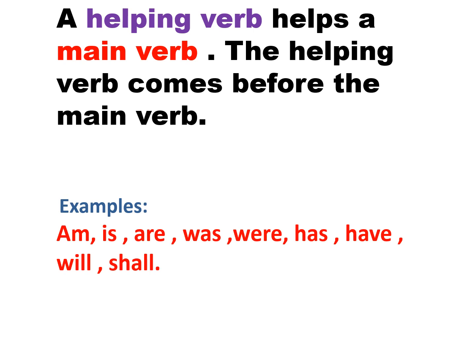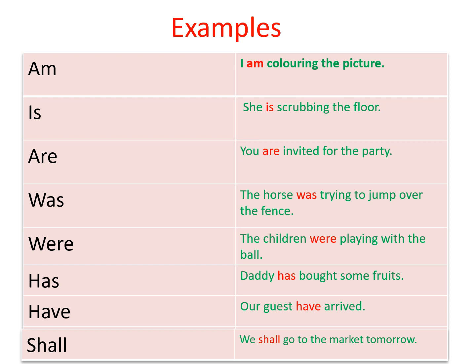So which are the helping verbs? Am, is, are, was, were, has, have, will, shall. These helping verbs we will learn this year. There are many more helping verbs, children, but this year we will be learning these helping verbs. Let us see some examples of the helping verb, children. Am. I am coloring the picture. Let us find the main verb in the sentence first, that is coloring. Now, which word is helping this word coloring? Am. So, am becomes the helping verb.